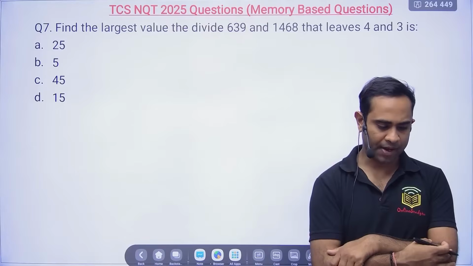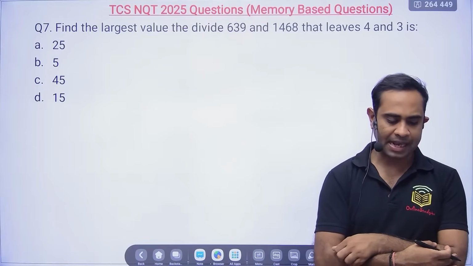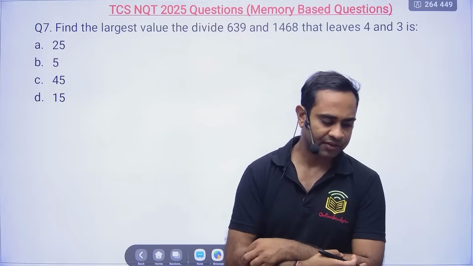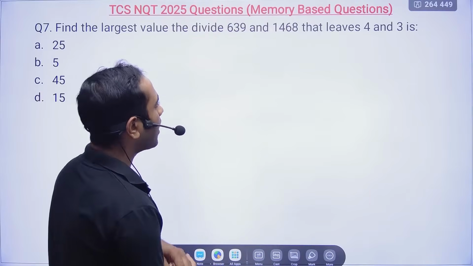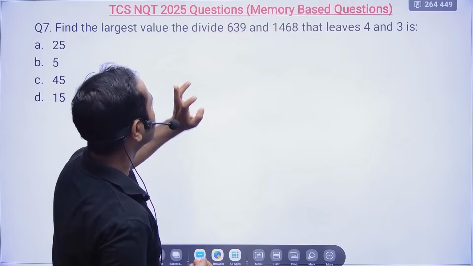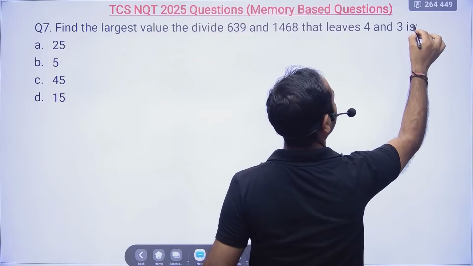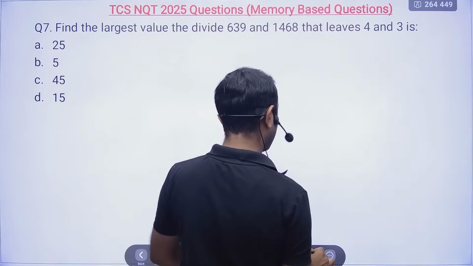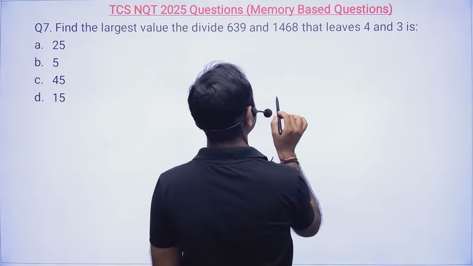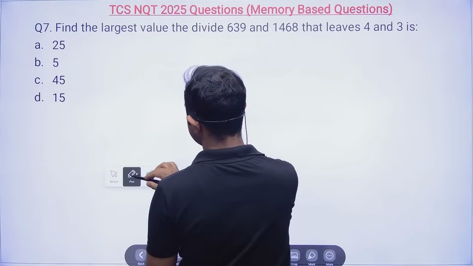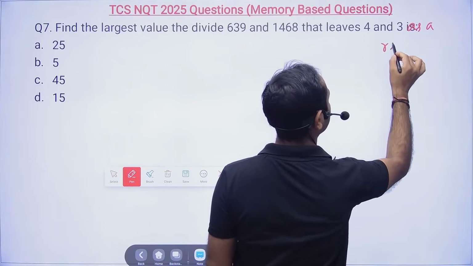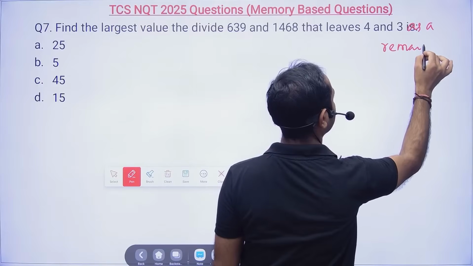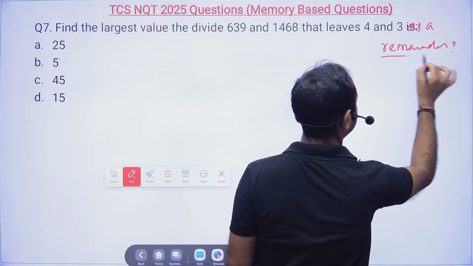So, unique stars, I am getting the answer as 5. Find the largest value that divides 639 and 1468, that leaves 4 and 3 as a remainder. Okay, so that is missing here: which leaves 4 and 3 as a remainder, right? Okay, now let's see.